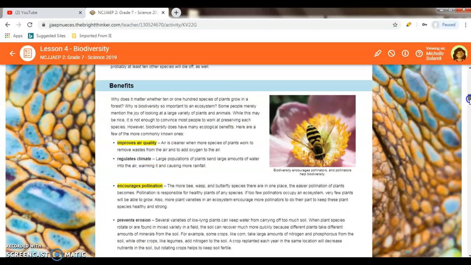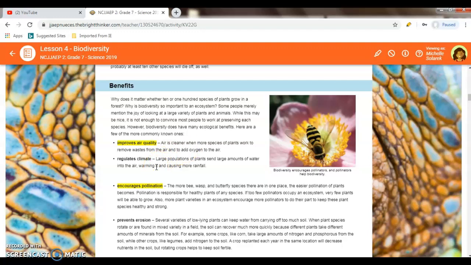So the benefits. Why does it matter whether tens or even 100,000 species of plants and animals grow in a forest? Why is biodiversity so important to the ecosystem? Well, it does have a lot of ecological benefits. So here are a few of them, and of course the ones highlighted are the ones you should be writing down, which the first one is improve air quality,